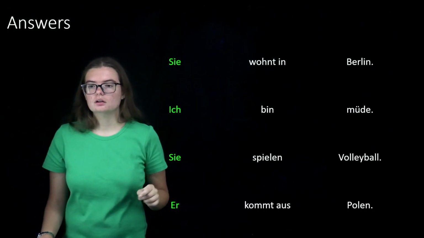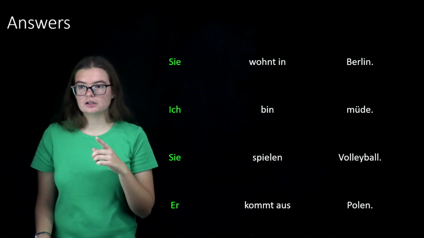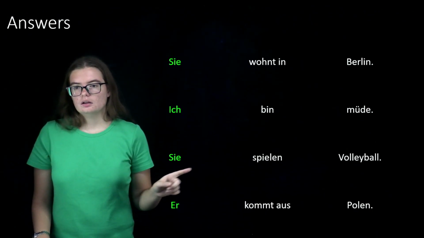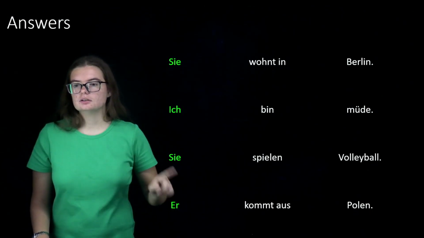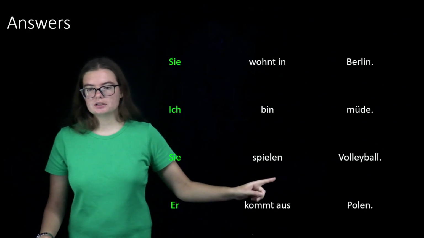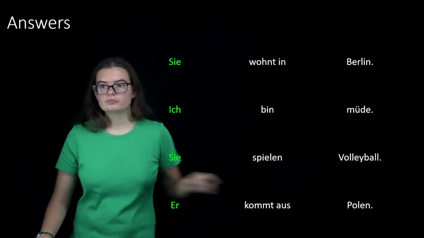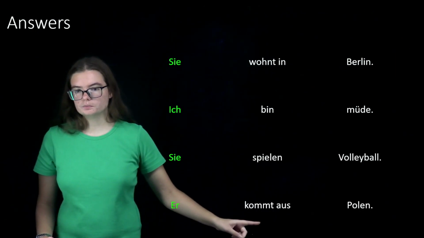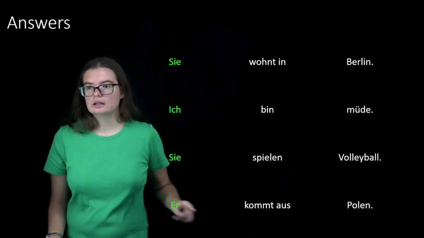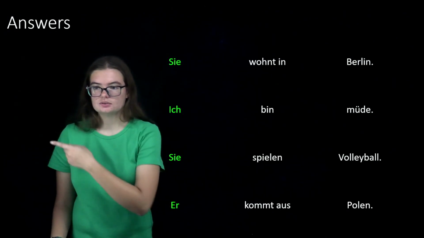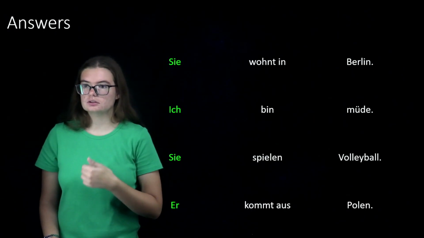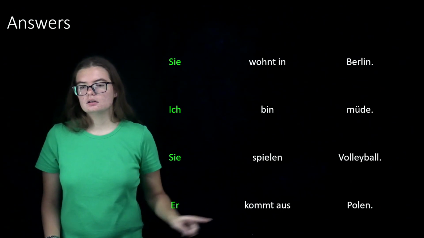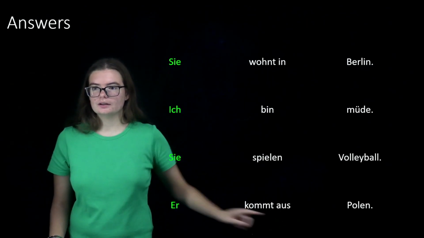They, because there was multiple volleyball players, they play volleyball. Sie spielen Volleyball. And then finally, er kommt aus Polen. Because it was he, masculine singular, he is from Poland.